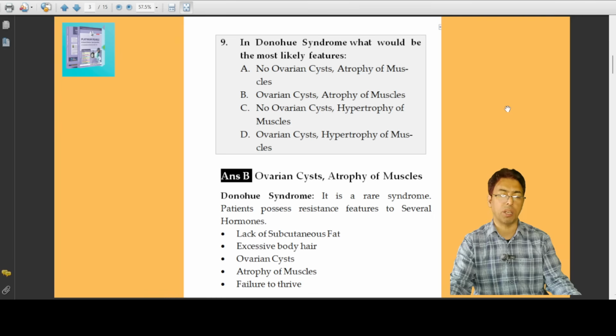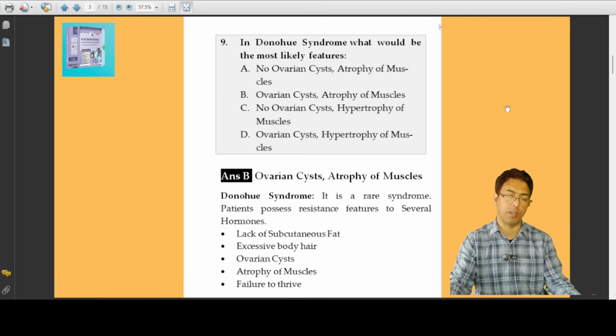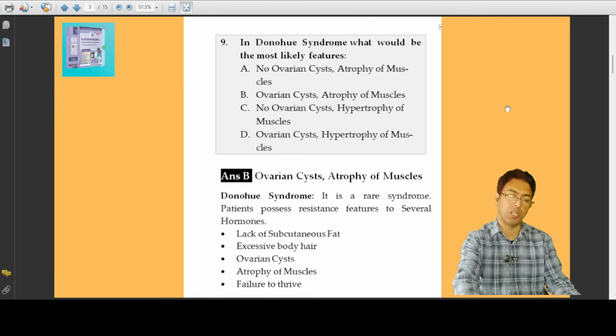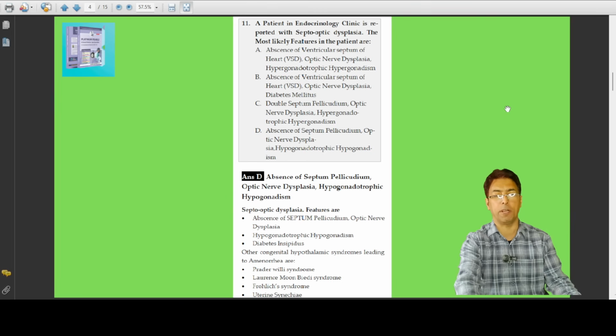And there's a loss of subcutaneous fat with excessive body hair, an important endocrinological entity which is very frequently asked, like the other entities like PCOS. And this Donohue syndrome happens to be a rarer entity, but you have to remember that it is a combination of multiple ovarian cysts, and associated with that, there is atrophy of the muscles. So hypertrophy is not there, it is the atrophy of the muscles which you have to remember.